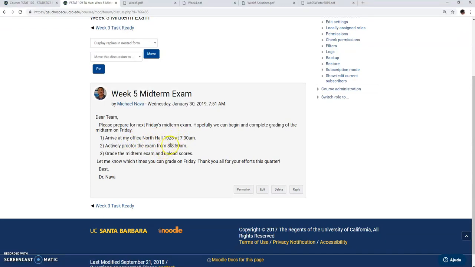Then we're going to proctor the exam from 8 to 8:50, and we should get ready to grade that same day. The professor wants us to know our schedule, so the idea is for us to get everything done on that same day, Friday. Talk to the professor and let him know what your schedule is on Friday. But the idea is everyone helps. We should be done within a couple of hours.